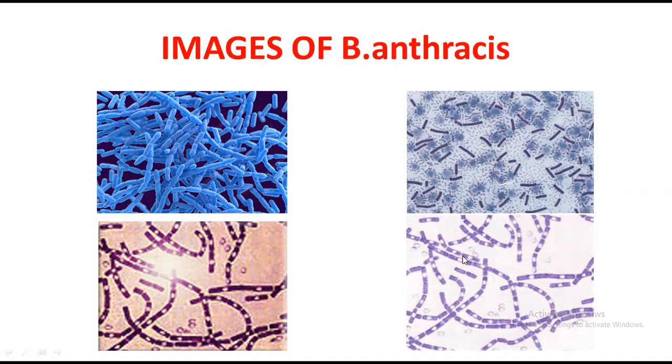Here the transparent bodies inside these purple colored Bacillus anthracis are the endospores. I mentioned that endospores can be formed from Bacillus anthracis, and you should keep in mind that these endospores are equal to the diameter of the Bacillus anthracis, not the length but the diameter.